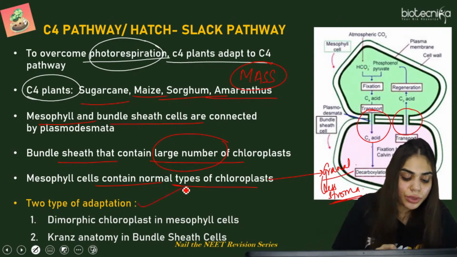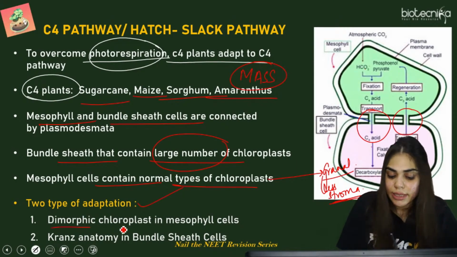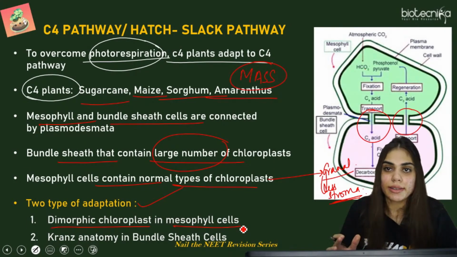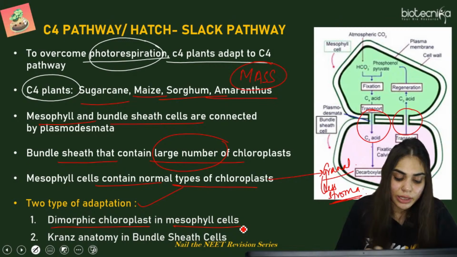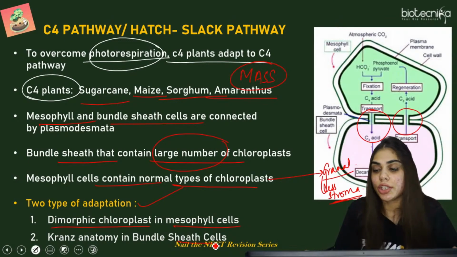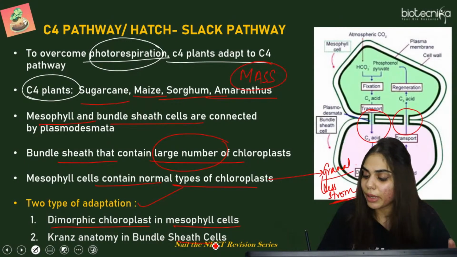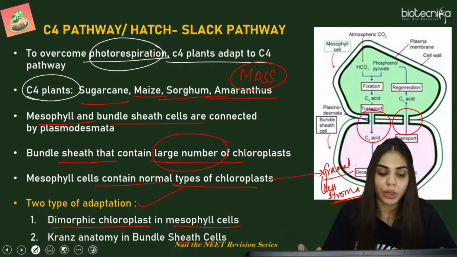So it has two types of adaptation. It has a dimorphic chloroplast in mesophyll cells. Why dimorphic? Because granule as well as agranule chloroplasts are present here, and also it has developed Kranz anatomy in the bundle sheath cells. So this diagram we have already discussed. This is from the NCERT image, so you can refer to it.